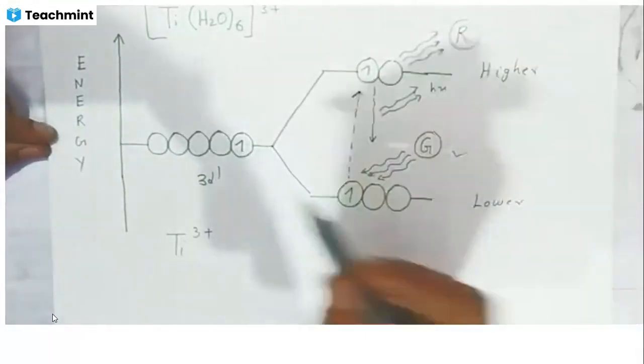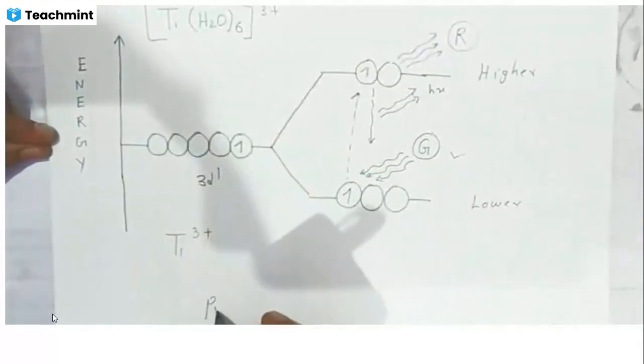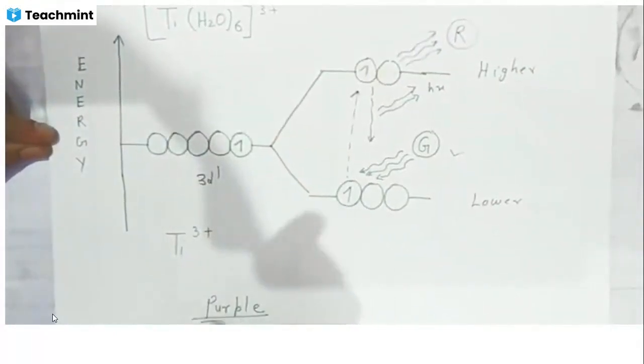That means we can see the compound looks what? Reddish in color, that we call purple color. So purple color of this compound is explained with the help of this diagram.